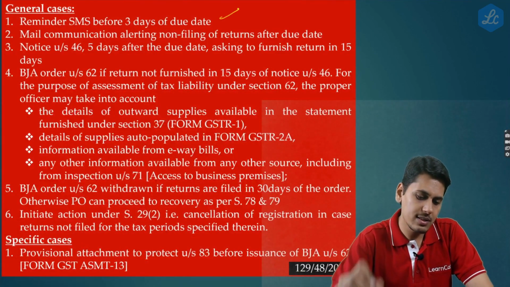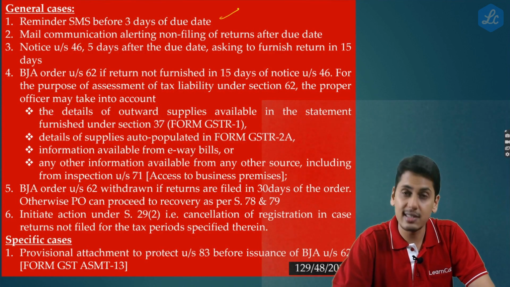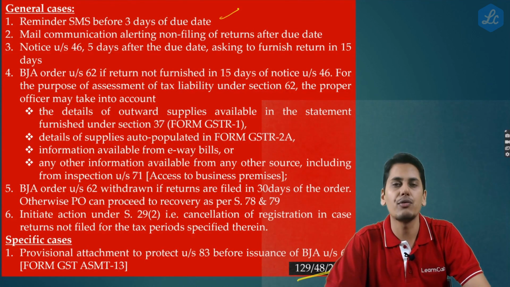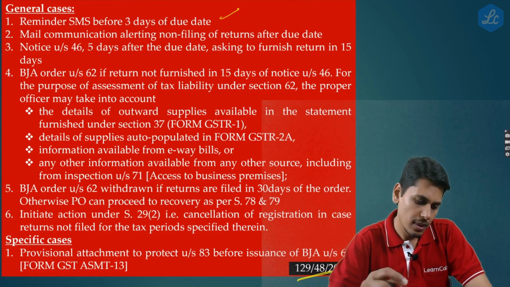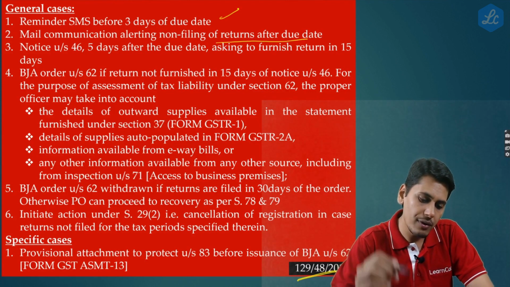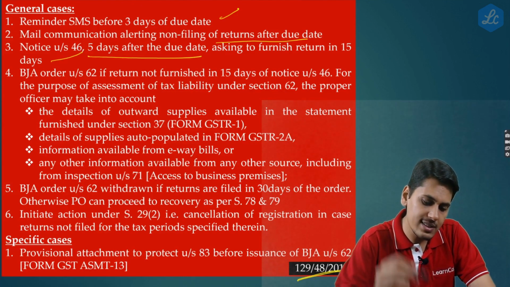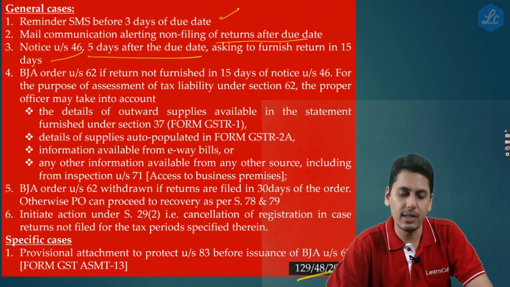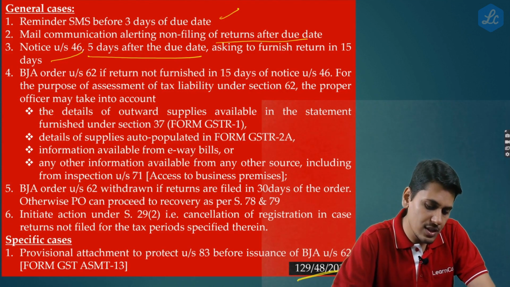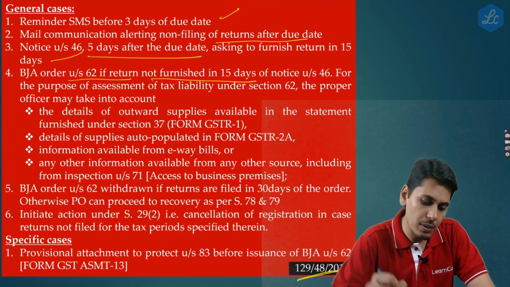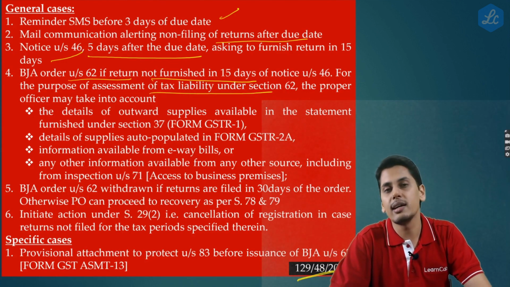So friends, let's have a look at the wordings of the circular. So reminder SMS before 3 days of the due date. This is the standard operating procedure which has been prescribed in the circular 129/48/2019. Mail communication alerting non-filing of returns after the due date. Notice under section 46, 5 days after the due date asking to furnish the returns within 15 days. Best judgment assessment order under section 62 if return is not furnished in 15 days.